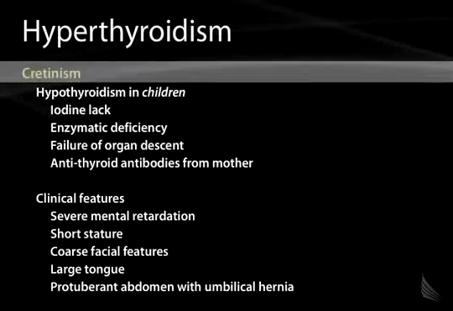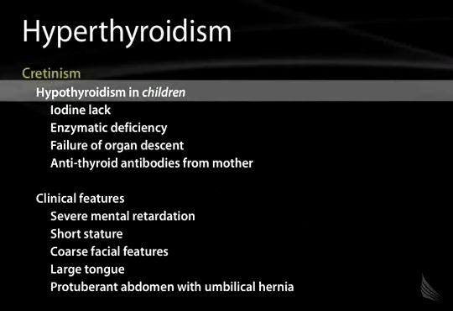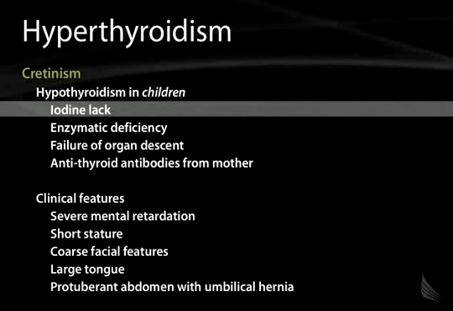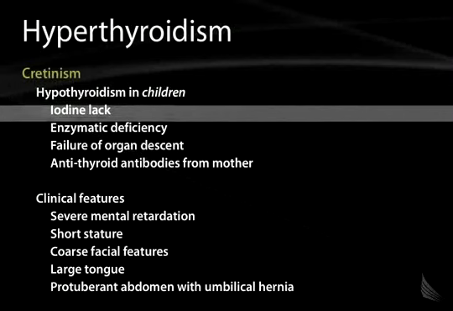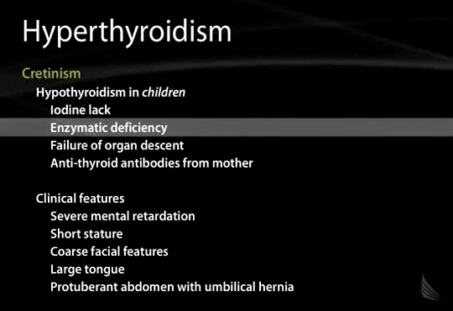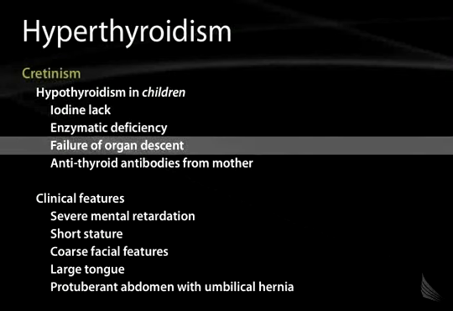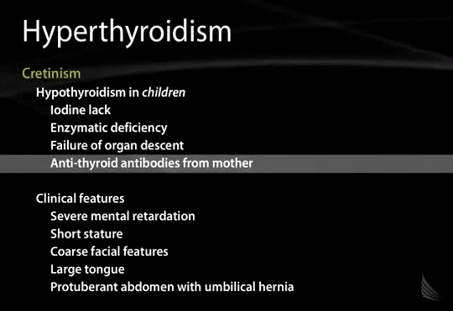Hypothyroidism can cause cretinism in infants and children, and this can be caused by iodine lack. It can be caused by enzymatic deficiency, by failure of organ descent, and by anti-thyroid antibodies from the mother that can cross the placenta.